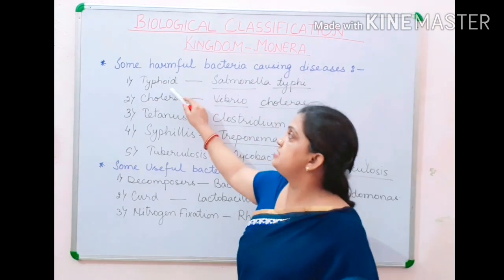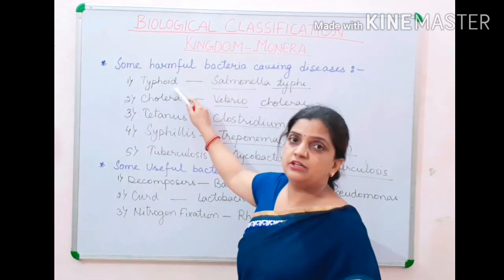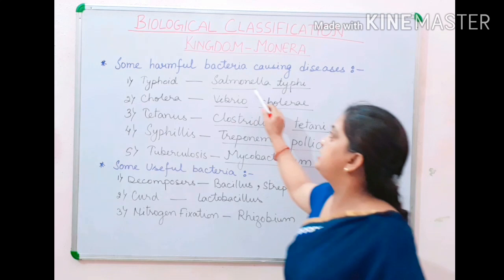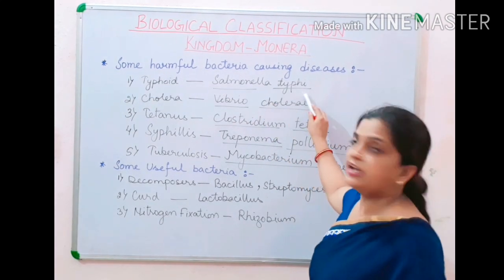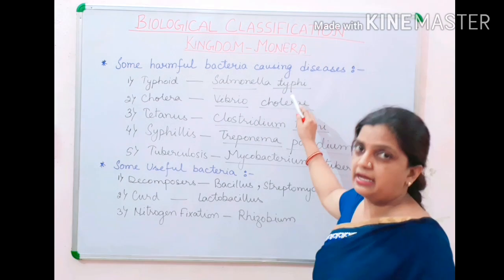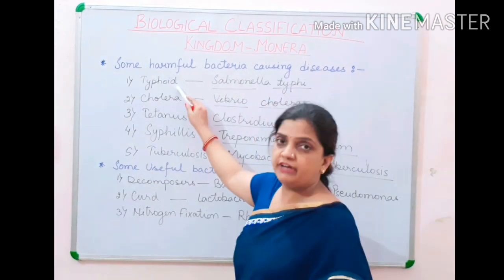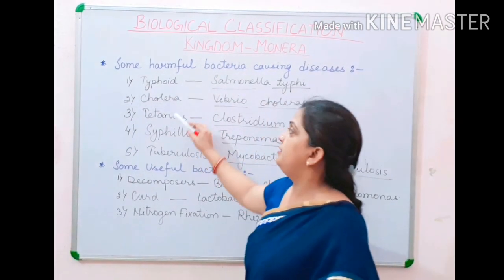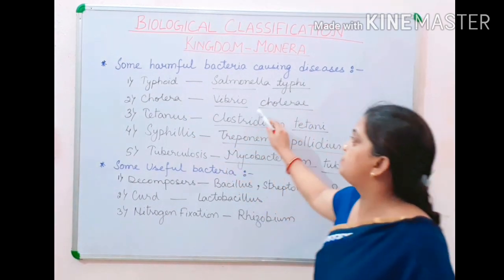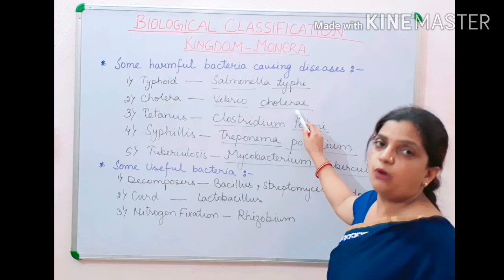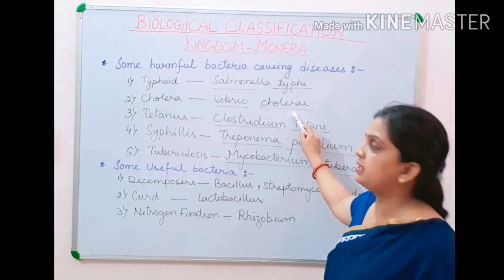Now the first disease I am mentioning is typhoid, and children, it is caused by Salmonella typhi. Salmonella typhi is the pathogen, the causal organism due to which typhoid is caused. Now the second disease is cholera, and it is caused by Vibrio cholerae. This is the causal organism.